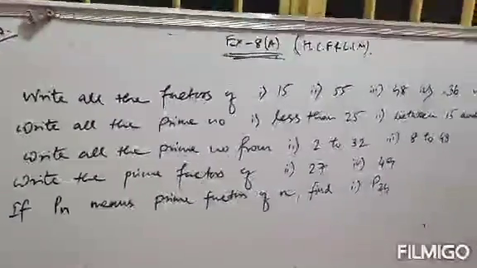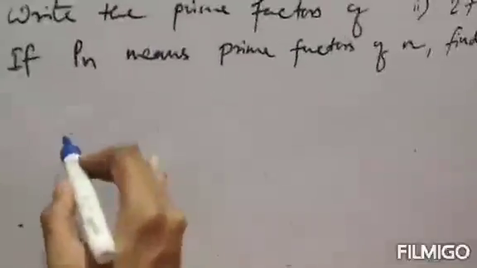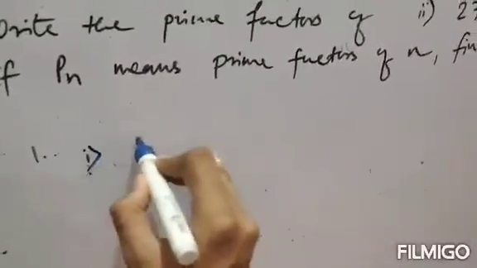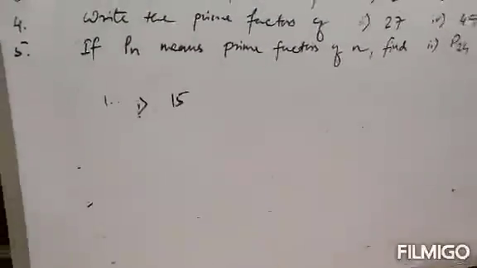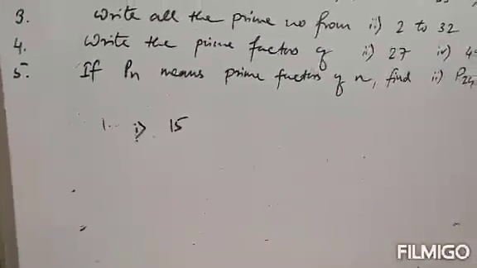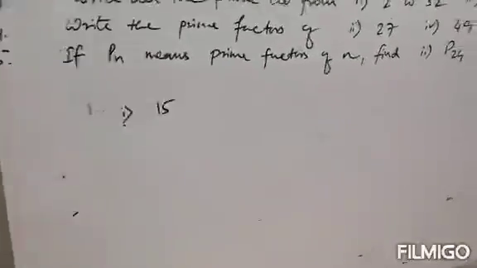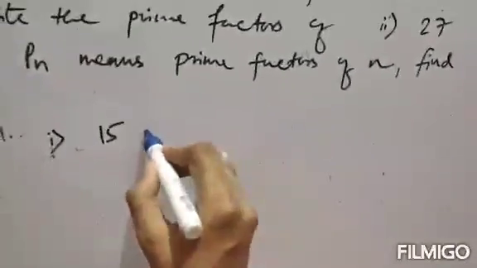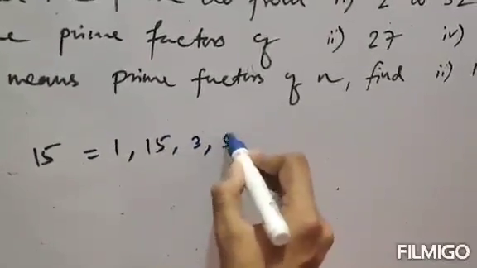We have to write all the factors of the given numbers. The first number is 15. All the factors means including prime factors and factors which are not prime. Clear? So all the factors of 15 are 1, 15, 3 and 5.